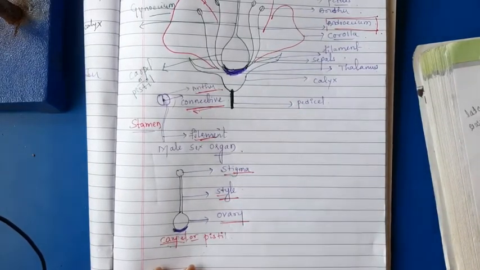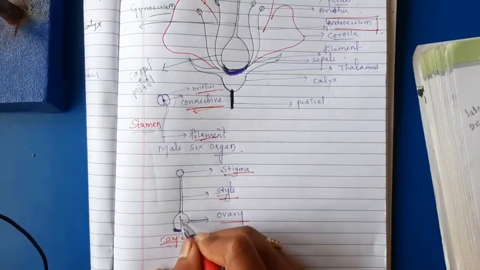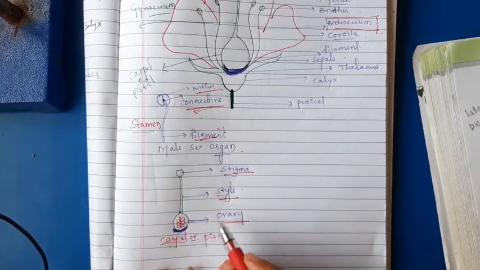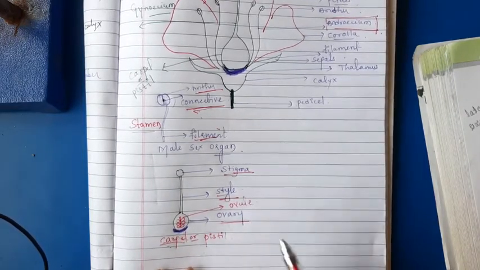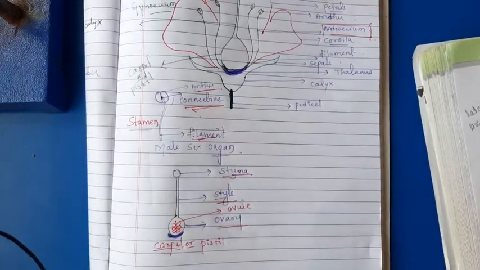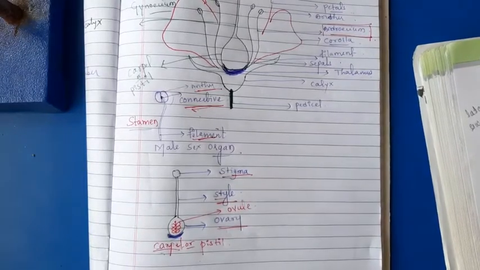Inside that ovary so many ovules are present. Those ovules again develop into seeds. The seeds present inside a fruit come from the ovules; they are formed by the ovules.